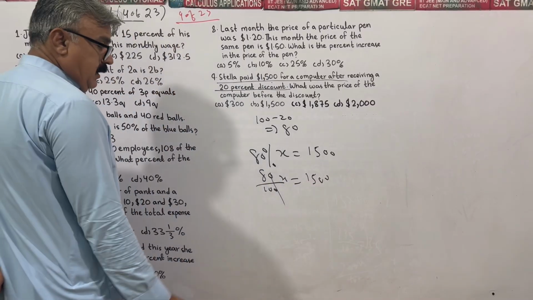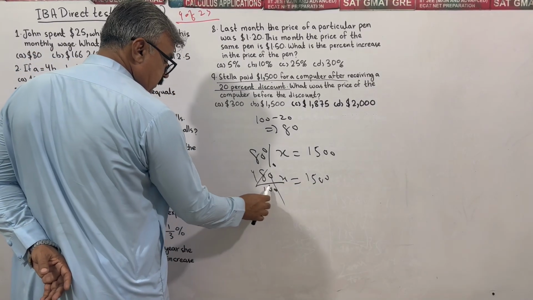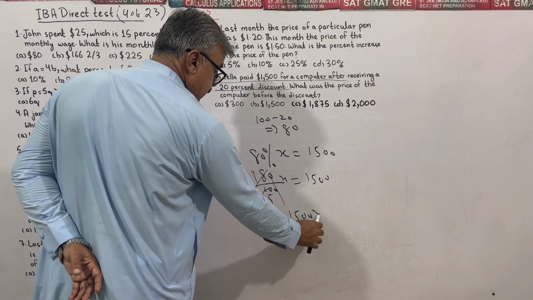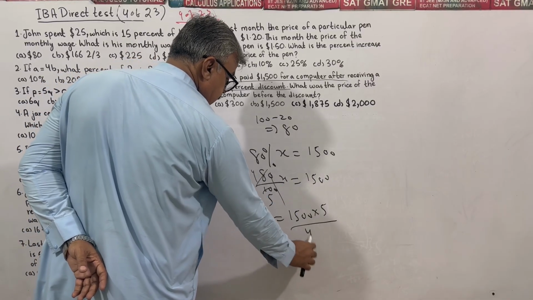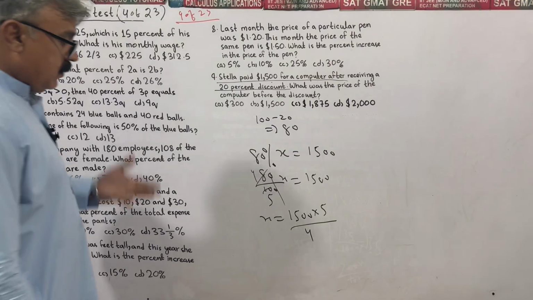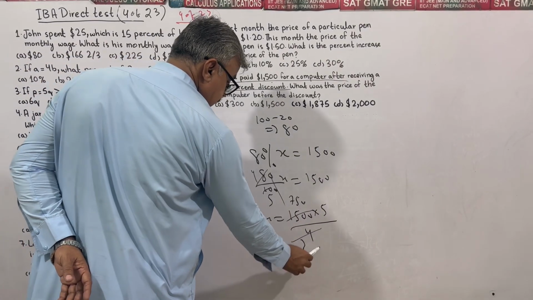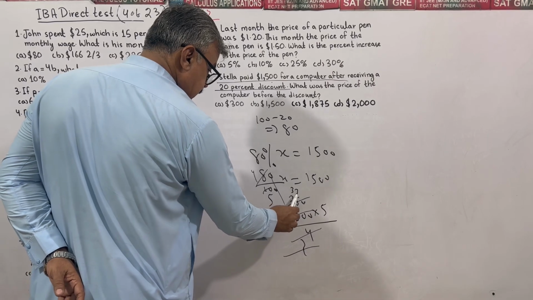The zeros cancel out. Applying the table of 2, I have x is equal to 1500 times 5 divided by 4. Halving 1500 gives 750 over 2, and again it becomes 375.